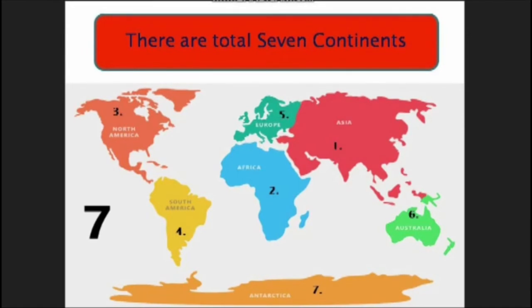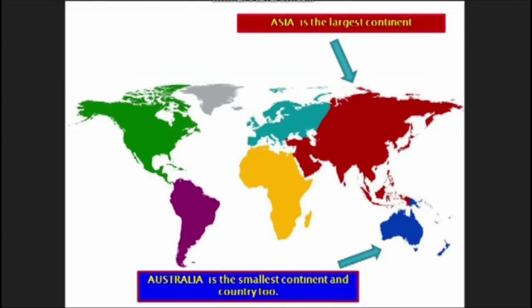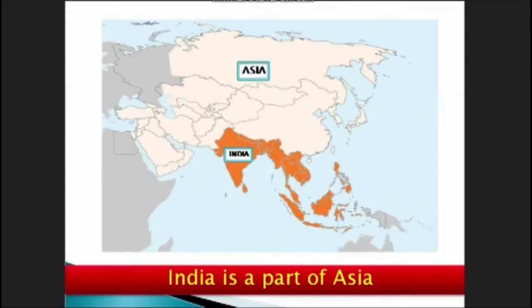There are total 7 continents: Asia, Africa, North America, South America, Europe, Australia, and Antarctica. Asia is the largest continent, and Australia is the smallest continent and country too. India is a part of Asia.